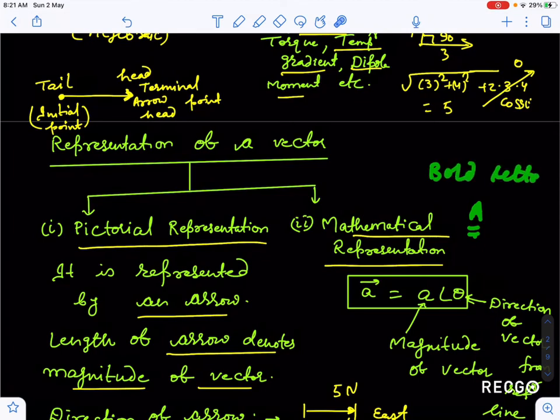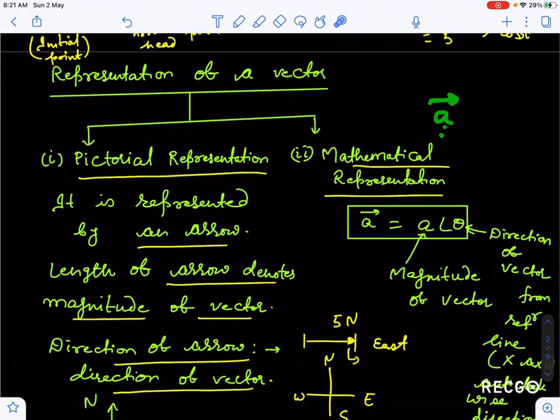In some books like Irodov or others, they have given a bold letter to represent the vector and a small letter to represent the scalar quantity. But usually you will see a vector with an arrow cap over it. So this is the vector representation of A. What is the mathematical representation of a vector? A vector can be written as A angle theta.